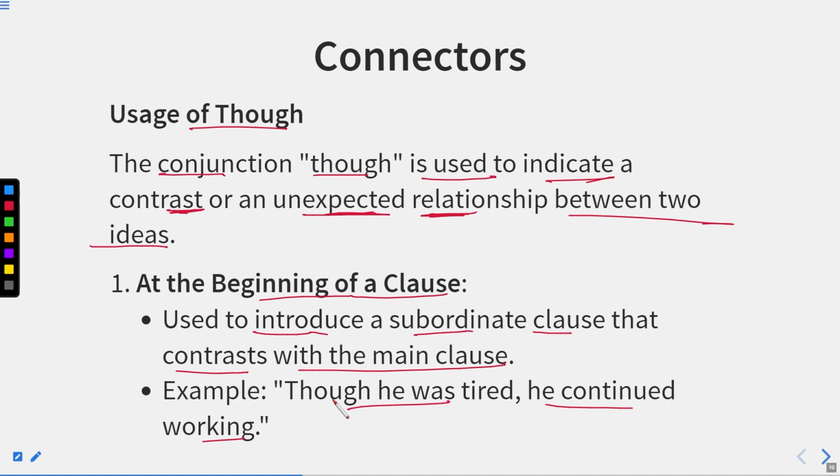So though shows the contradiction. Being tired, he did not go to take rest. In fact, he continued working. So he did something which was not expected of him. So this though is contradicting these two statements.